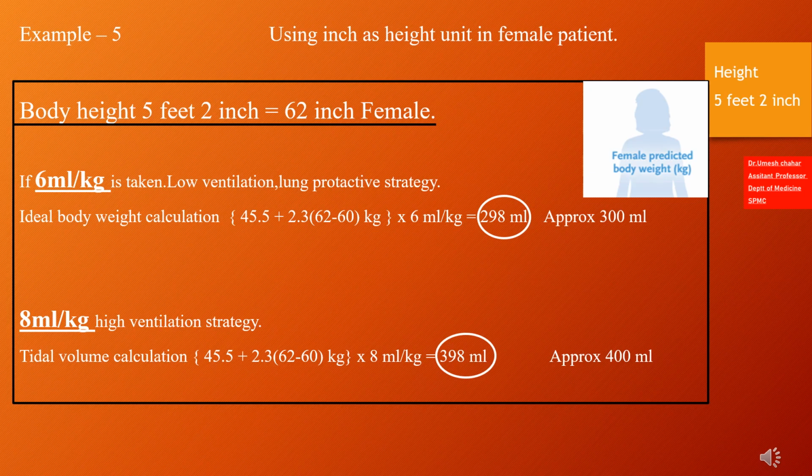8 milliliters per kg, that is high ventilation strategy in patients other than ARDS. Tidal volume calculation: 45.5 plus 2.3 multiplied by the difference of 62 minus 60, multiplied by 8 ml/kg, equals 398 ml.